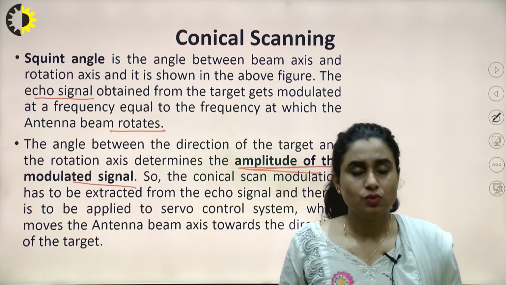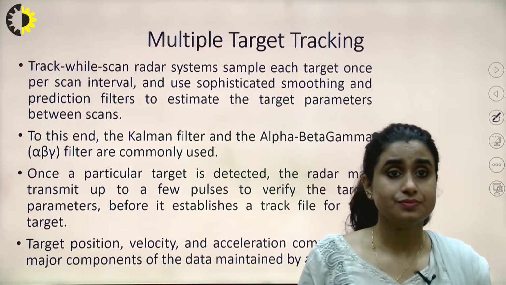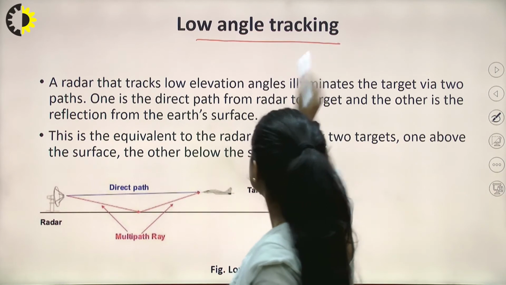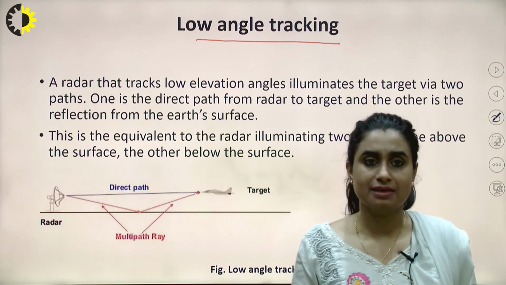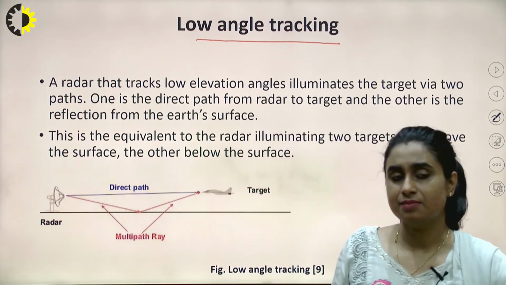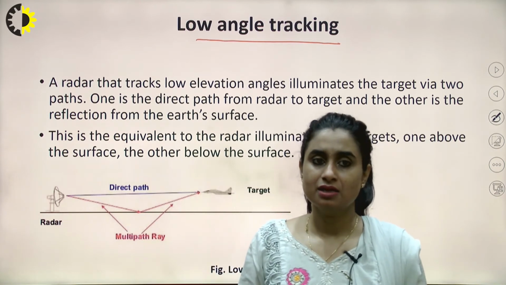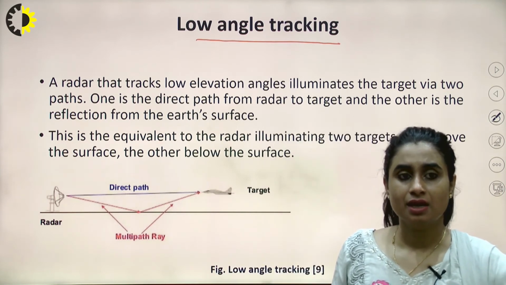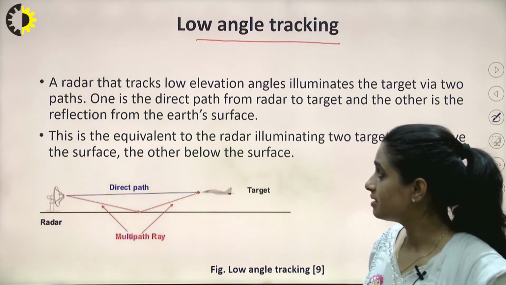So these are the two techniques which we study, that is sequential lobing and conical scan. After this, let's talk about low angle tracking. What is tracking at low angle? A radar that tracks low elevation angle. Sometimes, to fool my radar system, an enemy plane might enter with such a low elevation angle. But we can use radar technology here also to detect the target. But there are some constraints here.